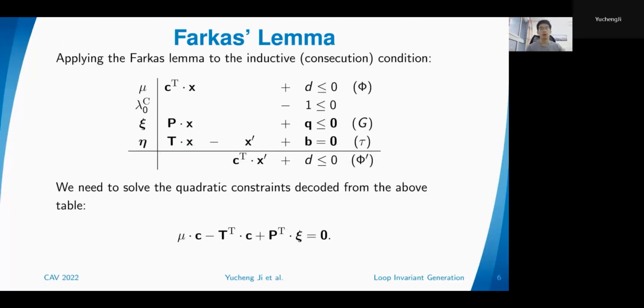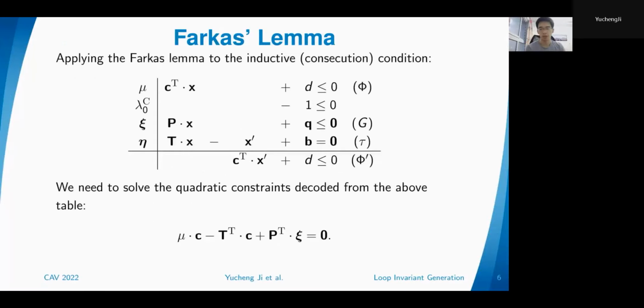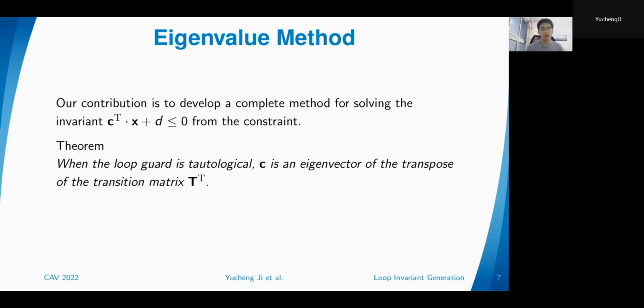Well, the paper published in 2003, and they have another paper. They indeed propose some methods to solve this quadratic constraint, but their methods were not complete. And our contribution is to develop a systematic and complete solution to this problem. Okay, our contribution. So we have a first result on using the eigenvalues and the eigenvectors of the transition matrix.